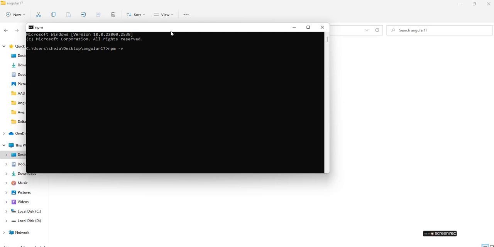You need to check this npm version. Then node, what is your node version? So this is the node version.